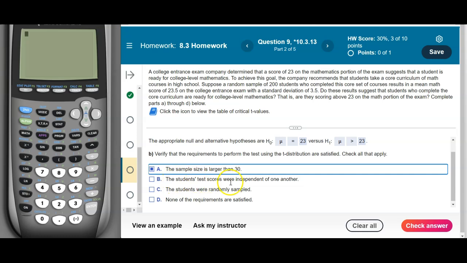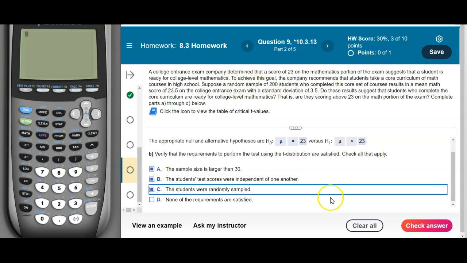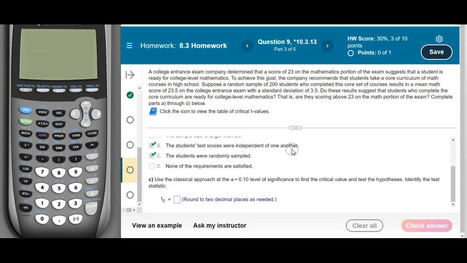All right, the test scores are independent of one another. We do have independence between test scores because they're not cheating off of each other, so they're going to be independent of each other, one score to the next. And it says directly right there, in a random sample. So the sample was taken randomly, so we can assume all three of the requirements for a bell curve are met and the t-distribution can be used.